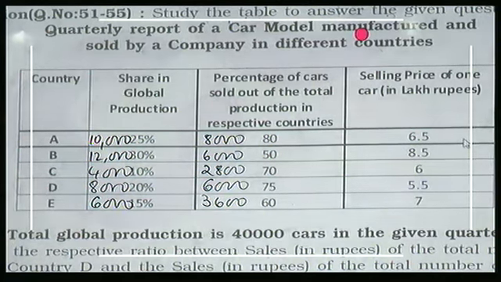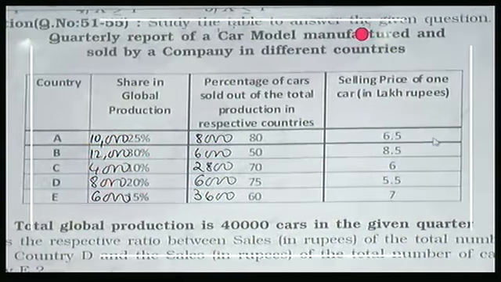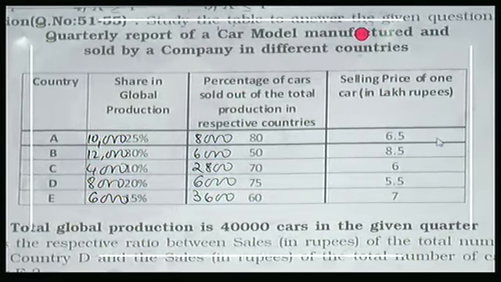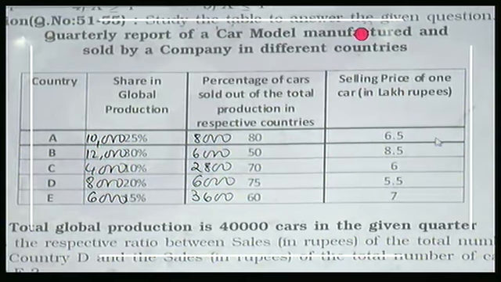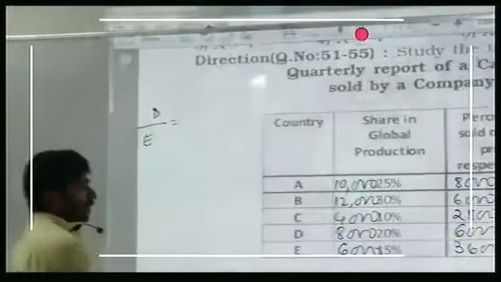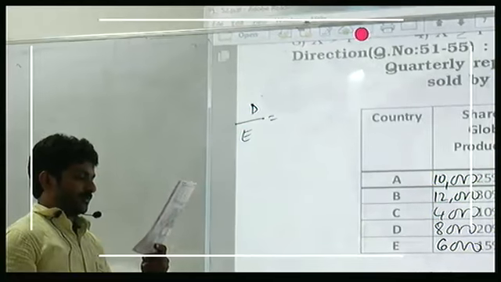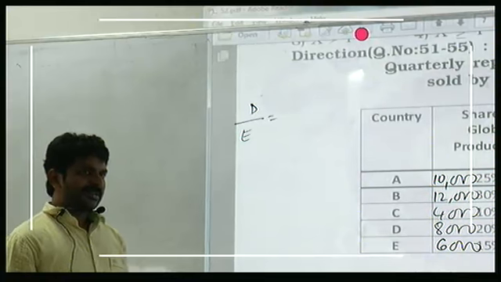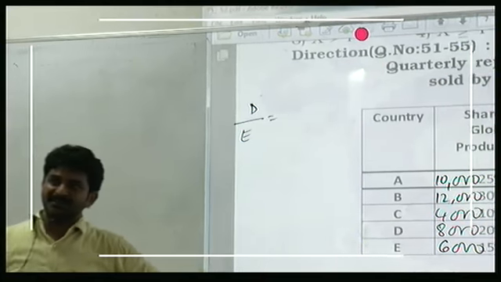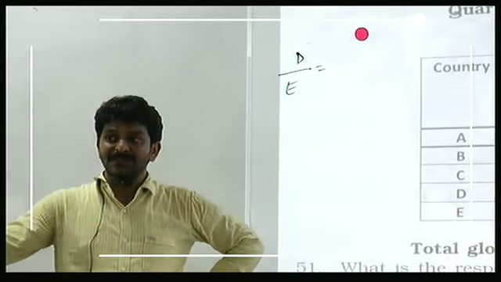What is the respective ratio between the sales of the total number of cars sold in country D and the sales of the total number of cars sold in country E? This is with respect to D and E. Is it about number of cars or price? In bracket they have mentioned rupees.